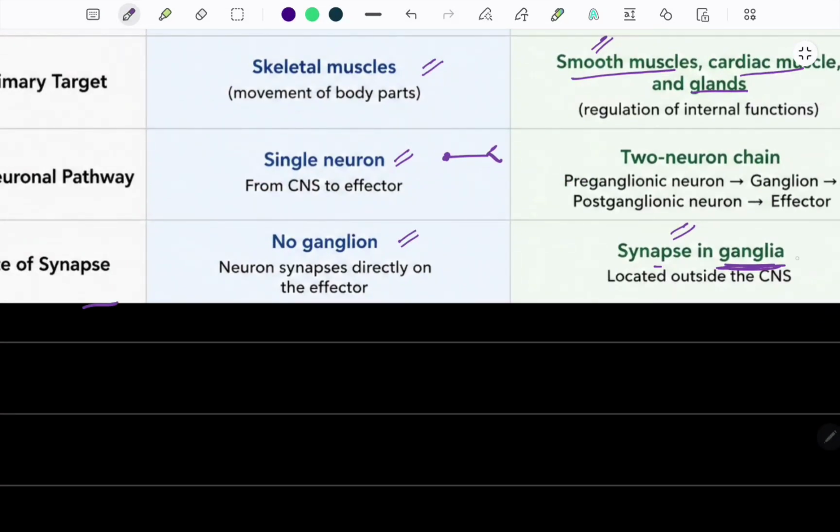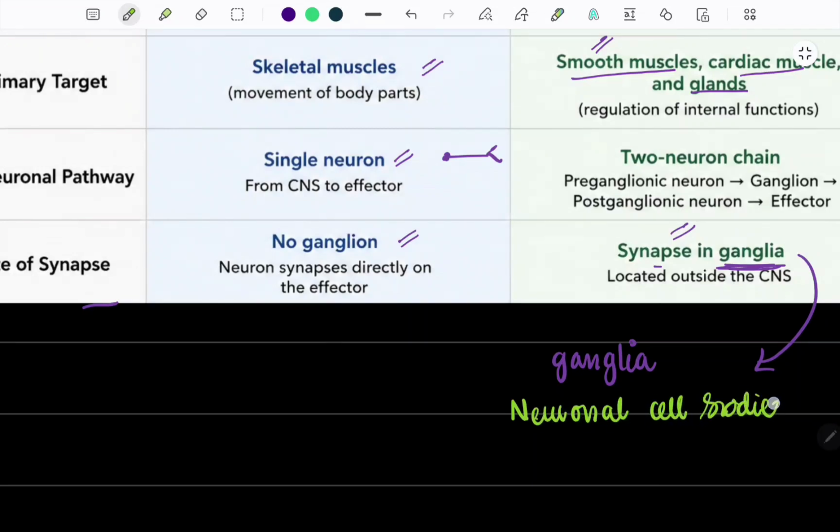Now the question is, what are ganglia? Let me clear that up for you all. Ganglia are basically the neuronal cell bodies, the cell bodies of neurons, and they are present outside the CNS, exactly at the location where the synaptic transmission occurs. You can say the synaptic cleft, right?